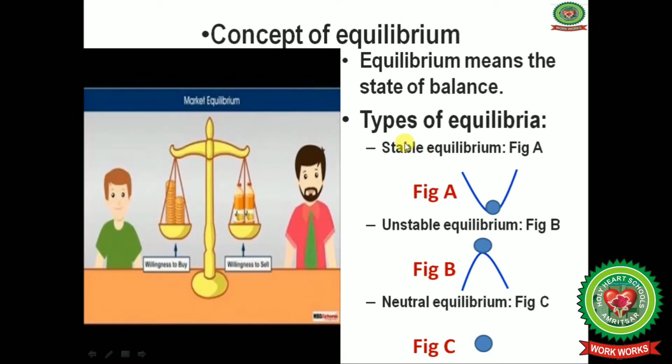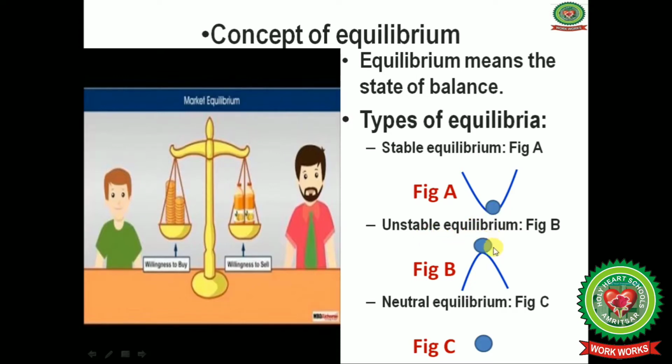So today we will start with the concept of equilibrium. Students, you know that equilibrium means balance, a state of balance. Now under this we will discuss the types of equilibrium. The first one is stable equilibrium, like you can see in the diagram, a ball in a glass is in an equilibrium position.